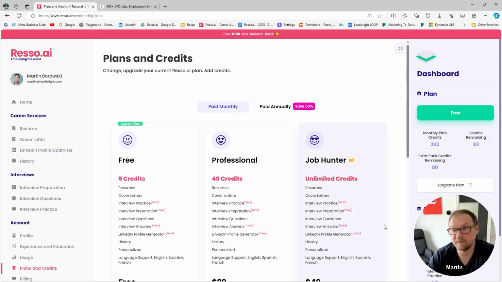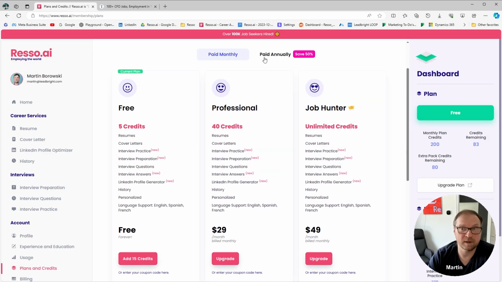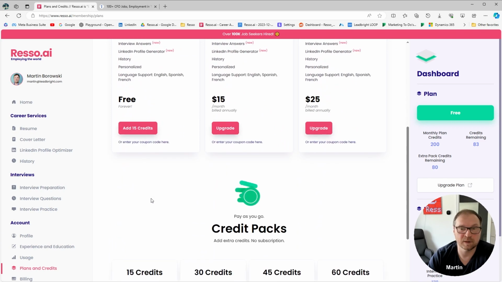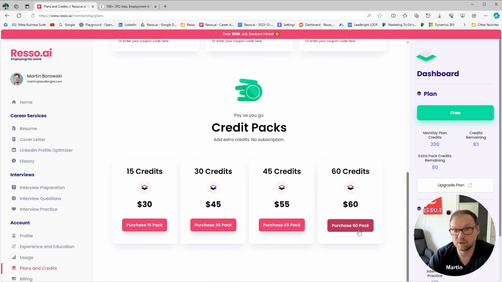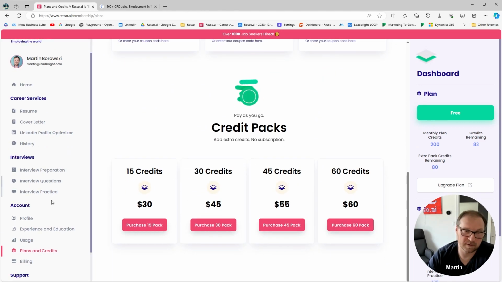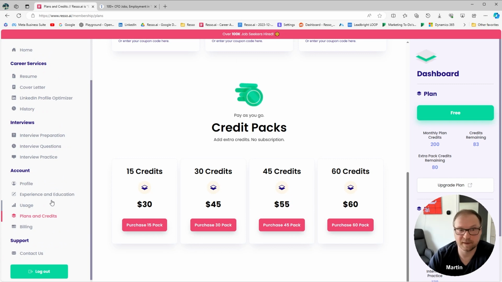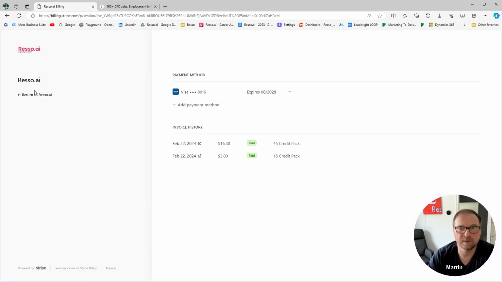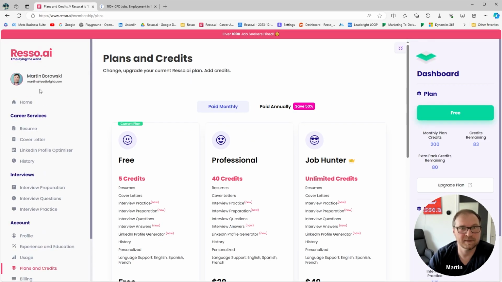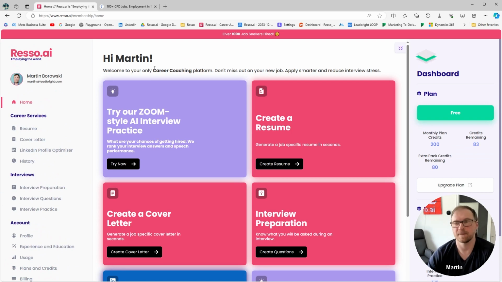We have different plans. We have both monthly and annually, and we also have credit packs that you can purchase to go pay as you go kind of subscription. Billing is done via Stripe. And yeah, this is what we have for our B2C platform.